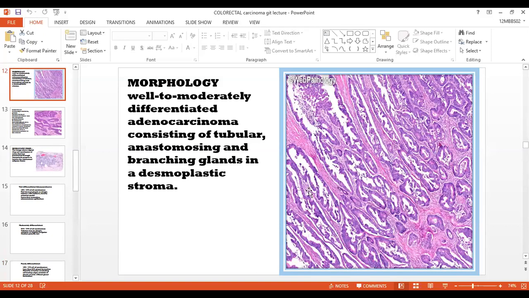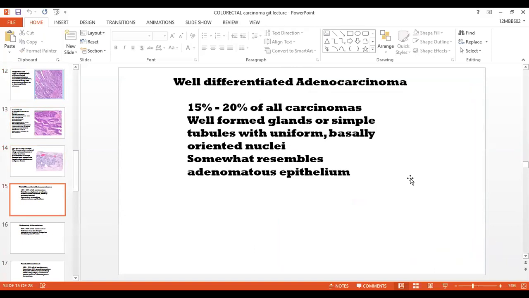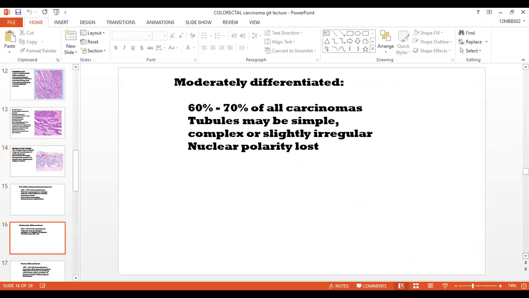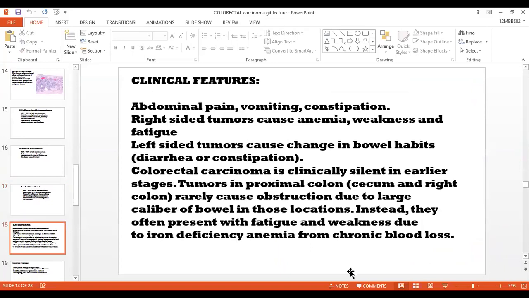The glands, when compared with the stroma, are more than the stroma. So this one is the well differentiated, but in the poorly differentiated, one of the characteristics is that less than 50% is gland formation, and the majority of the tumor, excluding the edges, consists of sheets of cells without gland formation. So that's why it is termed poorly differentiated.